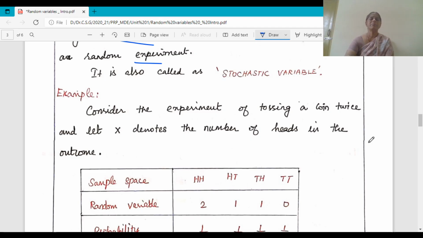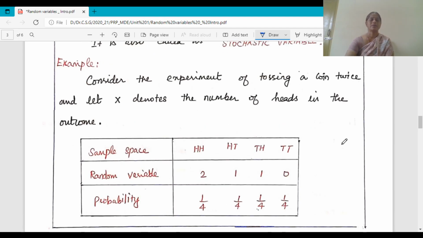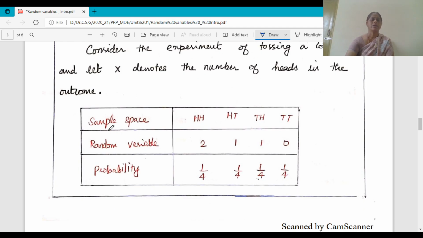And consider the experiment of tossing a coin twice. Let capital X denote the number of heads in the outcome. So when you toss a coin twice, what are the outcomes? HH, HT, TH, TT. The random variable associated with this: there are two heads, so it is 2. Here one head, it is 1, and here also one head, it is 1, and here no head, it is 0. So this is how we define a random variable.